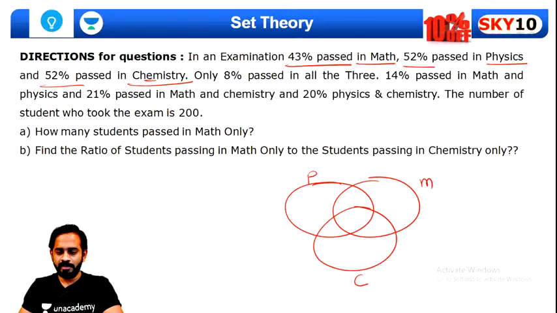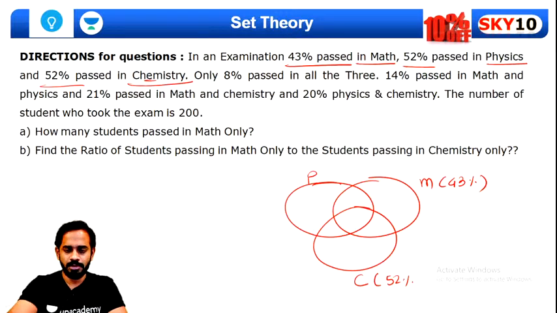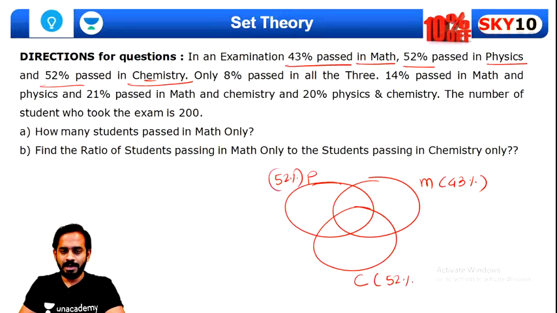So 43% passed in mathematics. This is 43%. Physics, there are 52% total. And chemistry, there are 52%. It is also given in this question that, just a minute, give me a minute, guys. I'll write this 52% to the left side. Physics there are 52%. Now it is given that only 8% passed in all three, so 8% should be here.